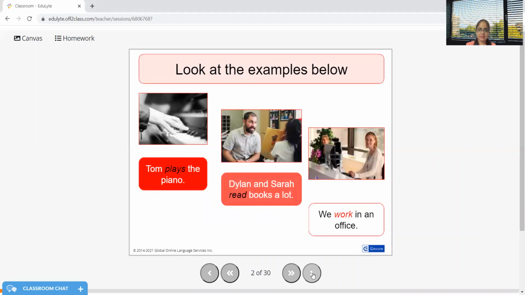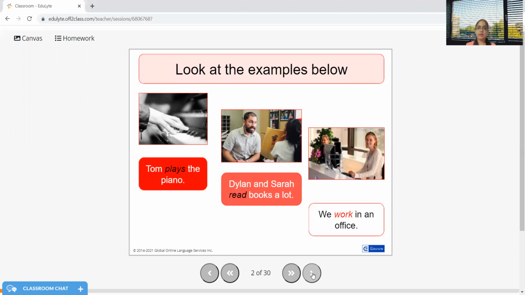Tom plays. Dylan and Sarah read. We work. So in the first sentence, Tom is just one person, means it is a singular subject that we are talking about. In the second sentence, I am talking about two people, means it is referring to something which is plural. And the third sentence, we, as in there are many people involved here. So in this sentence also, I am talking about plural subject.